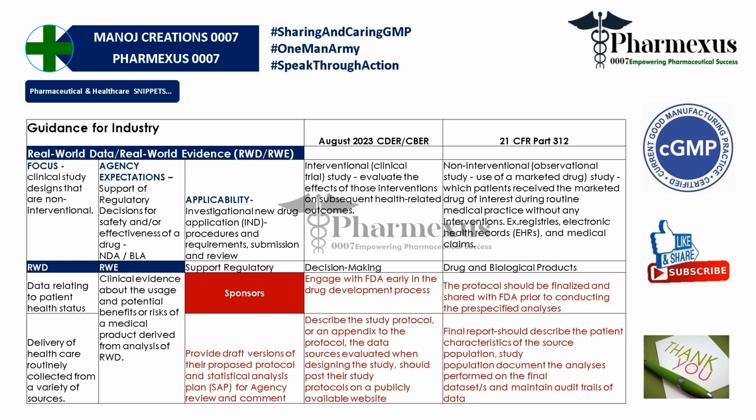They have to describe the study protocol, or an appendix to the protocol, which will support the data source evaluated when designing the study. They should also post the study protocol on a publicly available website for others to understand or to comment on the matter. And the final report in this study should describe the patient characteristics of a source population. The source population means the entire population under which the study will be conducted. A study population is a part of the source population under which the study will be stringently undertaken, and document the analysis performed on the final data sets and maintain the audit trail of the data.